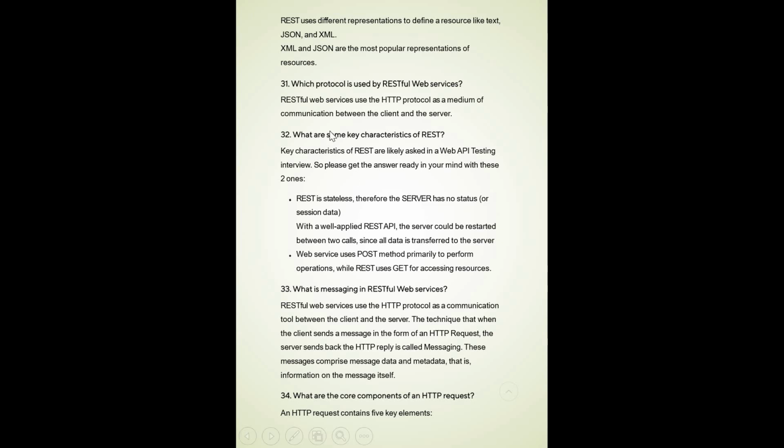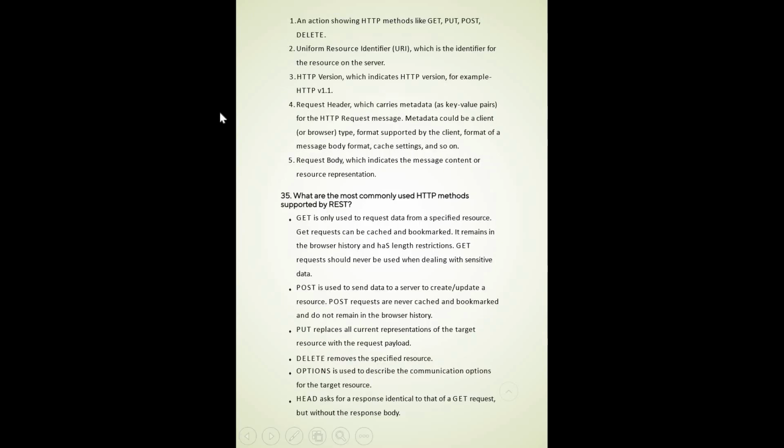What are the core components of an HTTP request? It contains five key elements. Action showing the HTTP method like get, put, post, delete; the URI, uniform resource identifier; the HTTP version, v1 for example; the request header, which carries metadata as key value pairs for the HTTP request. Metadata could be client type, format supported by the client, format of the message body, cache settings, and so on. And the request body, which indicates the message content or resource representation.